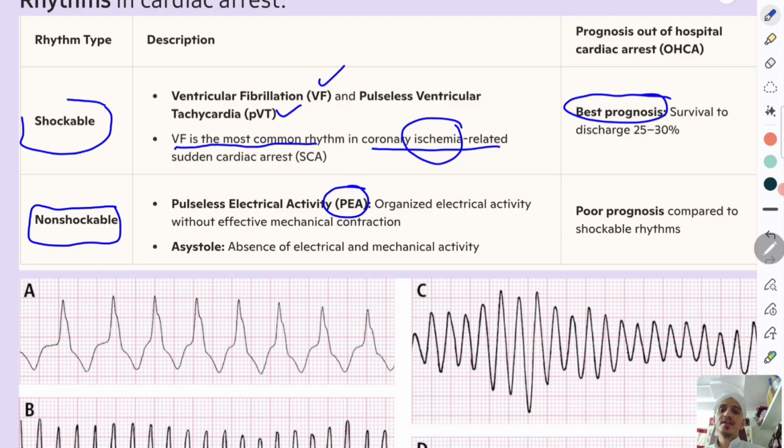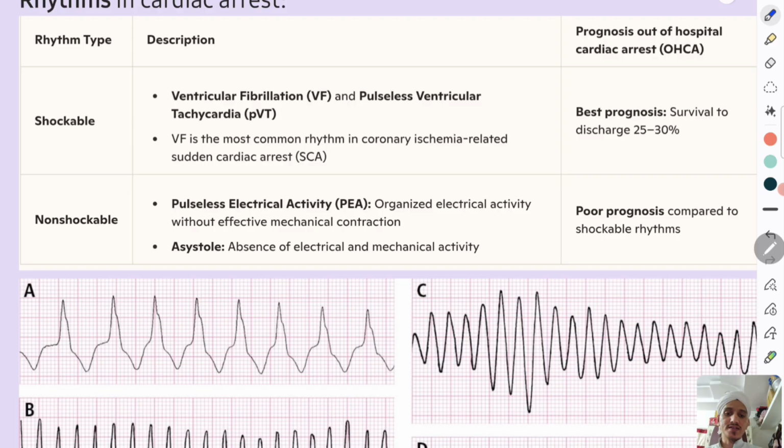Second is pulseless electrical activity. So what is happening? There is organized electrical activity in the heart, but there is no mechanical contraction. There is electrical activity, but no mechanical contraction. That is known as pulseless electrical activity. And second is asystole. There is no electrical activity and no mechanical activity. This has poor prognosis compared to the shockable rhythms. So these are the two types of rhythm which we see in victims of cardiac arrest.